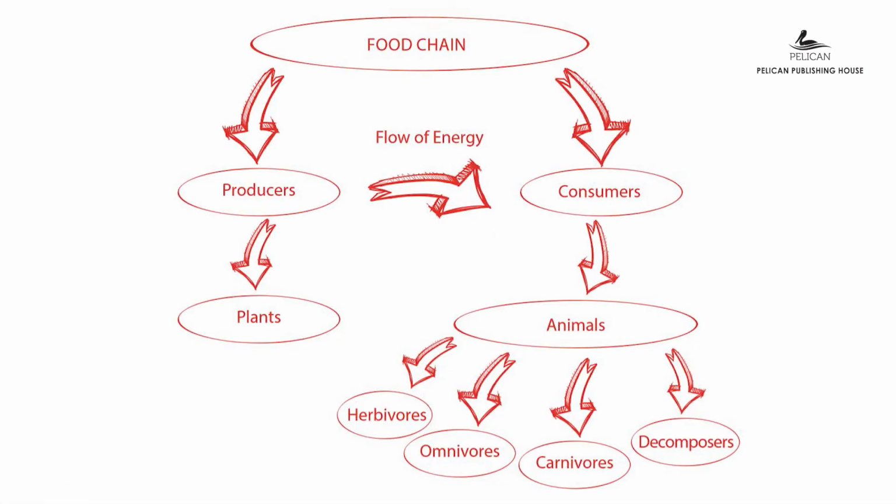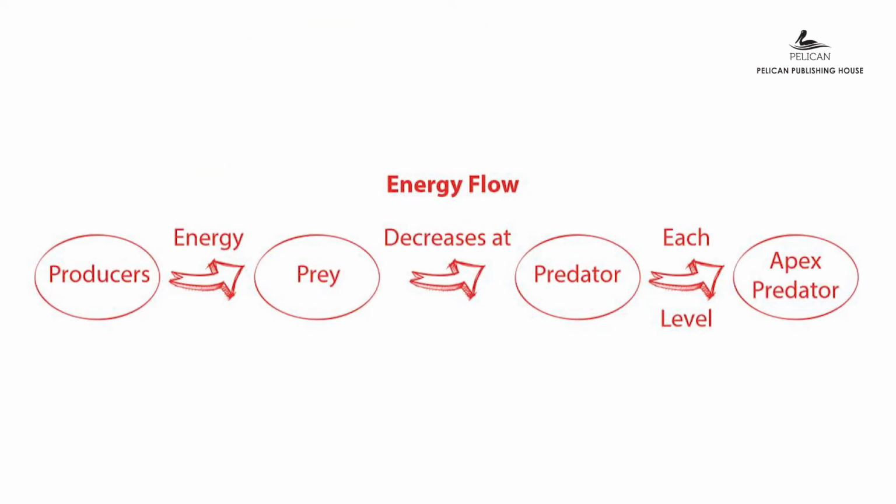So here is a mind map of the lesson for you. The food chain shows the flow of energy between producers and consumers. Plants are the producers in a food chain. Animals are the consumers. Animals are divided into herbivores, omnivores, carnivores, and decomposers. The energy decreases at each level. The energy flows from producers to the prey, to the predator, and from the predator to the apex predator.